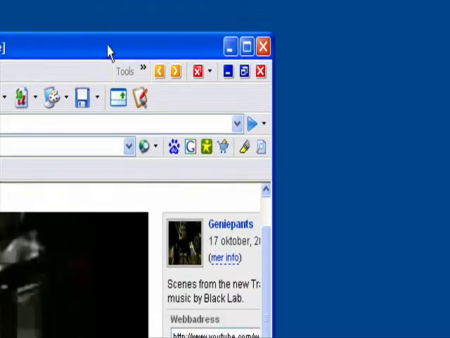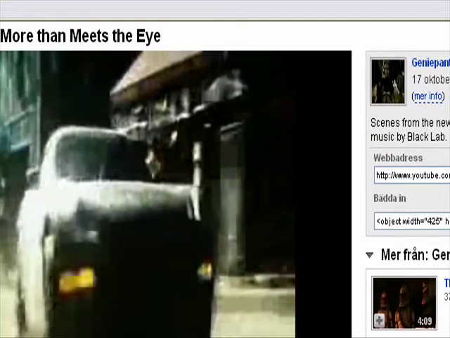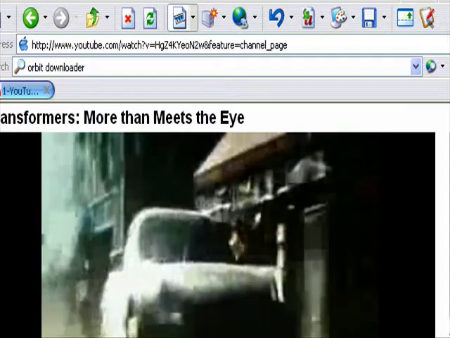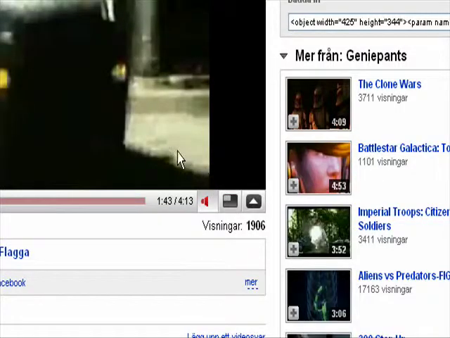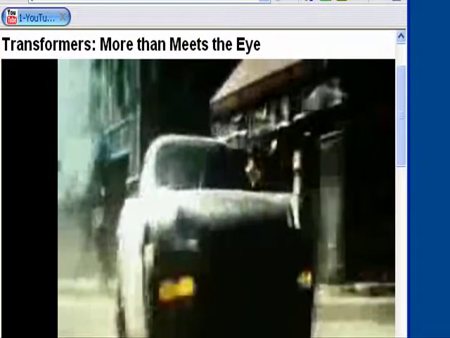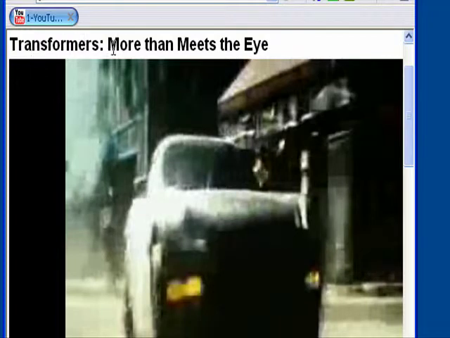First, fire up your web browser and find a video you want to download. Whoops, wrong key. Here I choose the Transformers: More Than Meets the Eye. I will use Orbit Downloader to download the YouTube video.